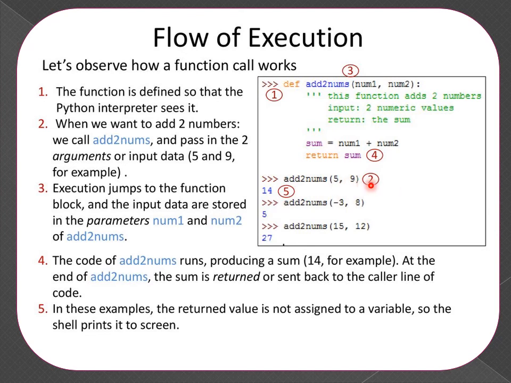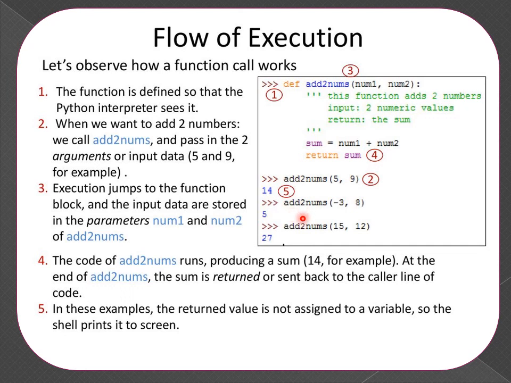So after the second step, it will move to the definition of the add two nums function. And here the num1 variable will take value 5, num2 takes value 9, and sums them. After adding the values, it will return the resultant value with the help of the return statement. Then after 4 steps, it will again move to the top level statement, and if you want to execute or invoke the same function again, you have to write the execution statement or invocation statement.